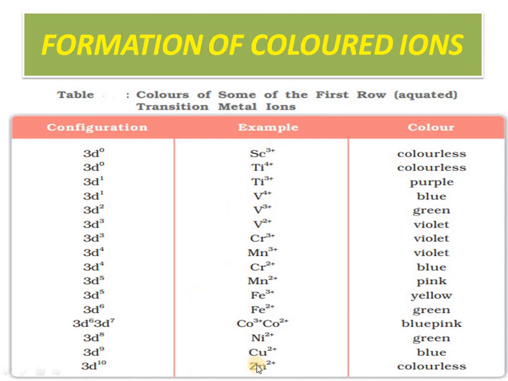There is no partially filled d electron, so how will transition be possible? If transition is not possible, how will color be possible? This means any ion will show color because of the presence of partially filled d electrons. Only then is transition from dxy, dyz, dzx to dx square minus y square and dz square possible.